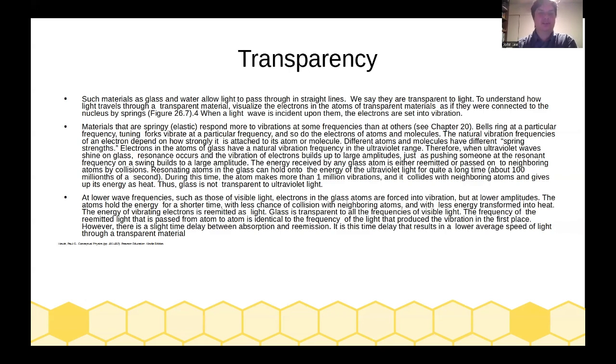At lower frequencies, such as those of visible light, electrons in the glass atoms are forced into vibrations but at lower amplitudes. The atoms hold the energy for a shorter time, with less chance of collision with neighboring atoms and with less energy transformed into heat. The energy of vibrating electrons is re-emitted as light. Glass is transparent to all frequencies of visible light. The frequency of the re-emitted light that has passed from atom to atom is identical to the frequency of the light that produced the vibration in the first place. However, there is a slight time delay between absorption and re-emission, and it is this time delay that results in a lower average speed of light through a transparent material.